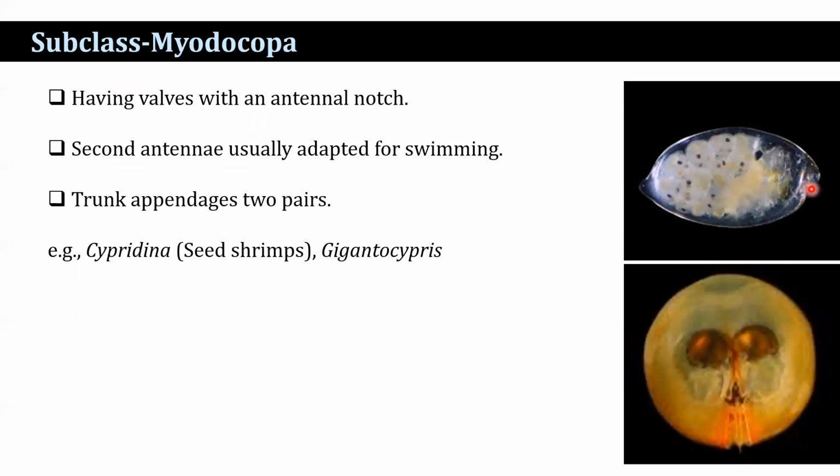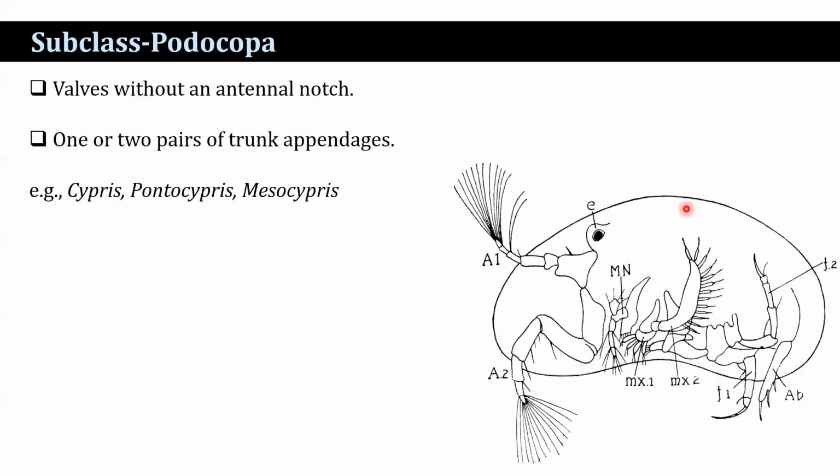This is the antennal notch. Second antennae usually adapted for swimming, trunk appendages are two pairs. The example, Cypridina. Next subclass, Podocopa: valves without an antennal notch. No antennal notch here. One or two pairs of trunk appendages are present. The examples are Cypris, Pontocypris, Mesocypris, etc.